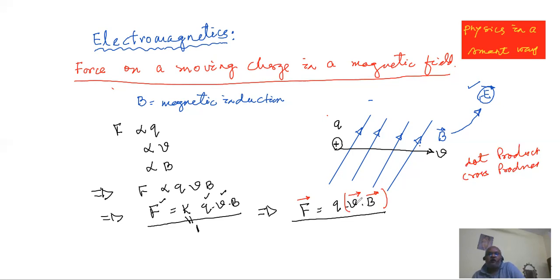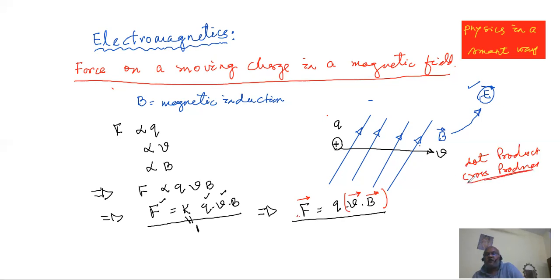We know here the product between V and B must not be a simple arithmetic product, just like the product between two scalars. That must be either a dot product or cross product. We know this cannot be a dot product, because a dot product usually yields a scalar quantity, and here the yield is force. The multiplication here along with the charge gives a force. So that must be a cross product.